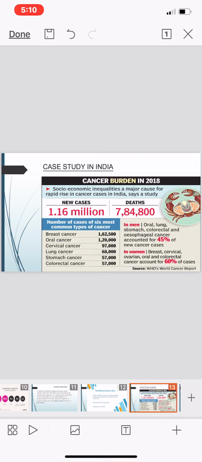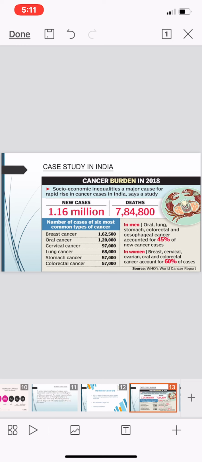In women, breast cancer, cervical cancer, ovarian, oral and colorectal cancer account for 60% of cases. These are the types of cancer we have discussed, in men and women, and how they got these cancers. Here on the left-hand side is the number of cases of the 6 most common types of cancer, which generally develop in men and women.